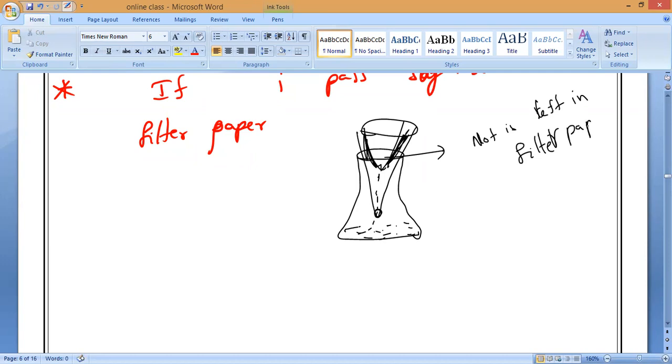That means no residue is formed, sir. No residue will form, so the particles are extremely small. All the solution passes and no residue is left in the filter paper. All of you should remember, this is called filter paper.